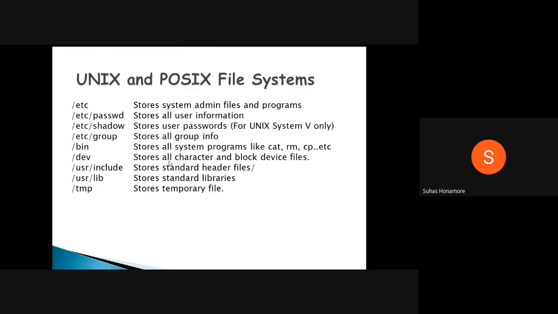The dev directory holds all device files, character or block device files. Then #include: the header files we write in C programming will always be inside /usr/include. If you are adding any libraries, those will be inside /usr/lib. And whatever temporary files or temporary buffers you are creating will be inside /tmp. So these are the default things given by the Unix and POSIX standards.